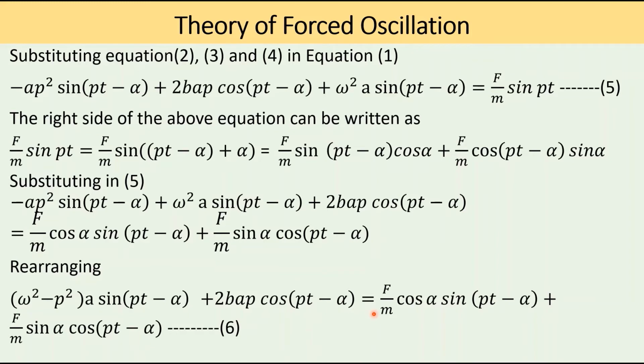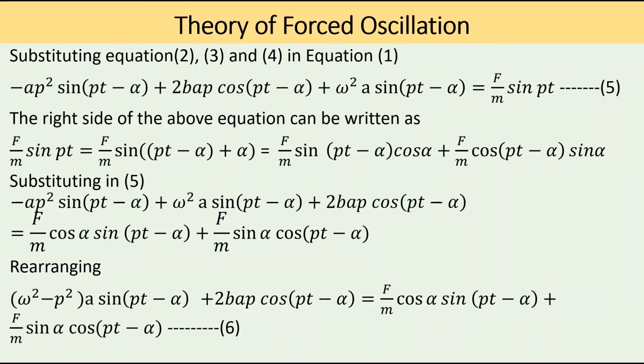Now if you see the left and right side of this equation, the coefficient of sin(pt minus alpha) must be equal to each other. Similarly, the coefficients of cos(pt minus alpha) must be equal to each other. Equating the coefficient of sin(pt minus alpha), on the left side we have omega squared minus p squared into a, that must be equal to f by m cos alpha. Similarly, the coefficient of cos(pt minus alpha) on the left side is 2bap, which must be equal to f by m sin alpha.